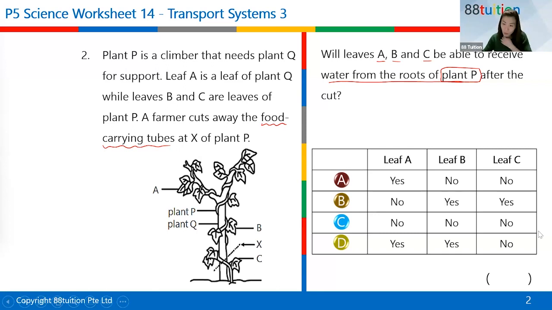So over here, the answer is actually B. I was tricked the first time because I read it too fast. When I was reading it just before the lesson, because these are all prepared by 88 Tuition, right?